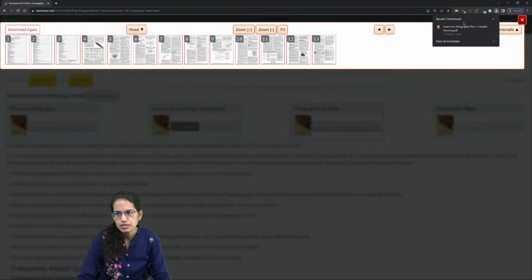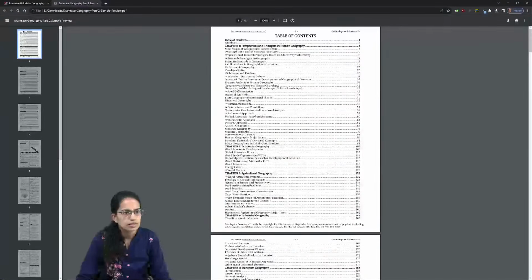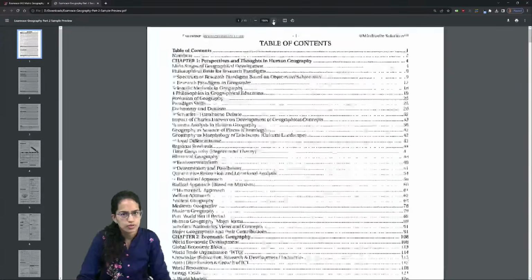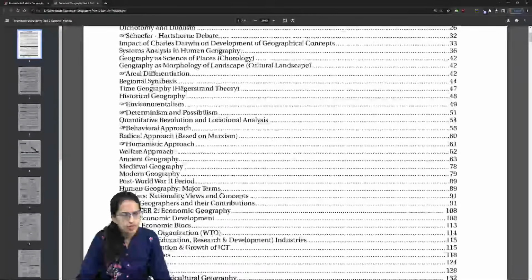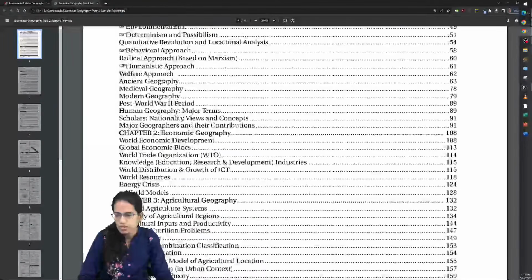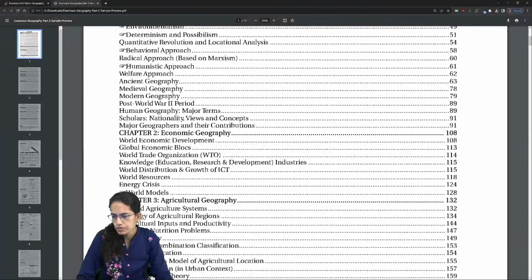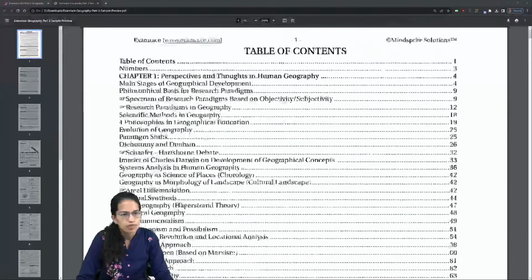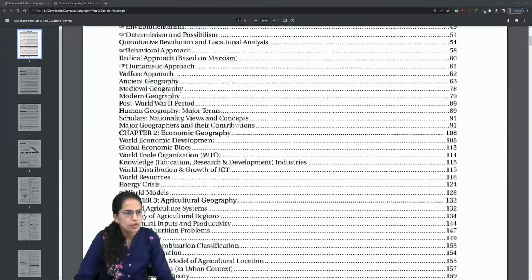Okay, so here is the sample preview. You can see the list of topics that are covered under physical geography. This would give you an idea about the depth you need to study. Even if you are referring to other books and other material, make sure the depth is the same as what you have covered here, right?